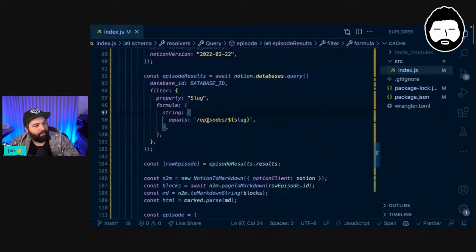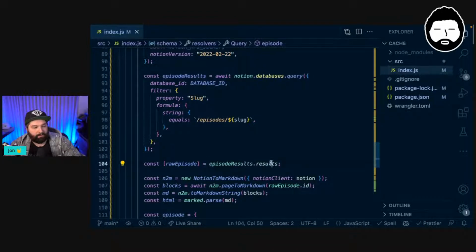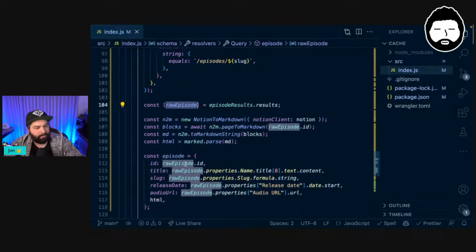So this is going to give us back an array of anything that matches that slug. And obviously that slug is not enforced by Notion, but it's a value that we want to be unique because we have to have a unique URL for every single one of our episodes. And so it gives us back an array. So episode results.results is an array of all of the things that match this query. And so here we're just pulling out the first index of that array and calling it raw episode.